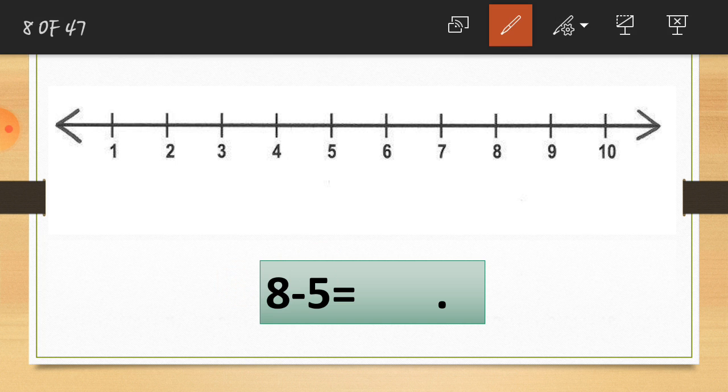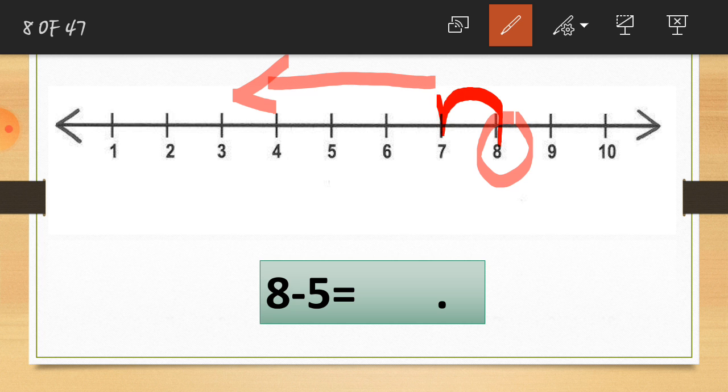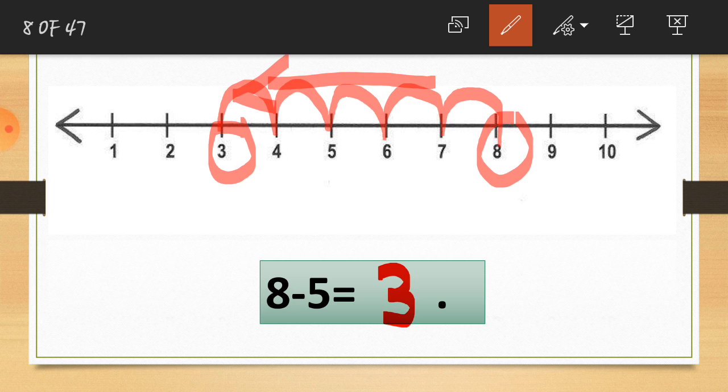Here is the number 8. You can see I circle the number 8. And let's move this way 5 steps. Okay, so let's start the counting. 5 steps: 1, this is 2, 3, 4, and here is the 5th step. So our answer is 3. 8 minus 5 is equal to 3. So here is our answer, 3.